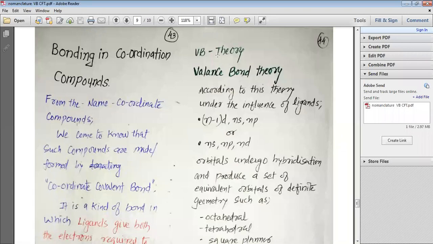We have already studied the VB theory in the 11th standard, but still let us revise it for coordination compounds. Valence bond theory.